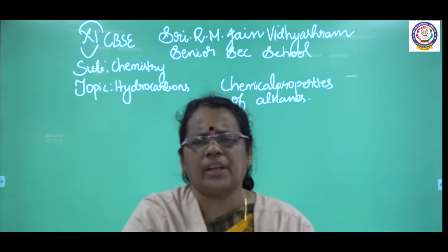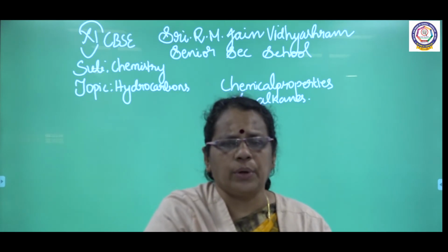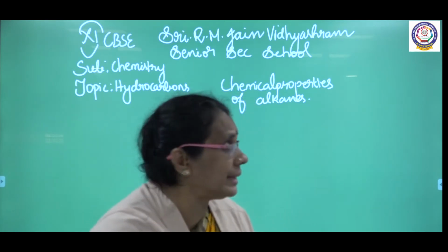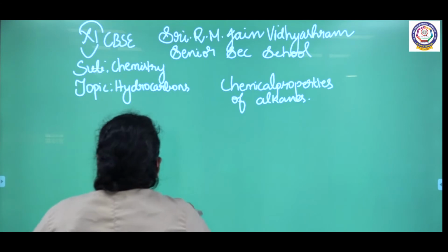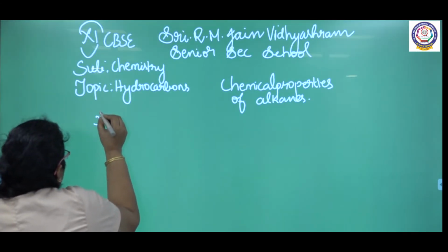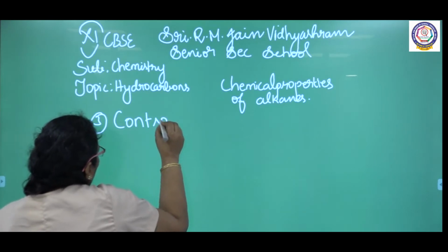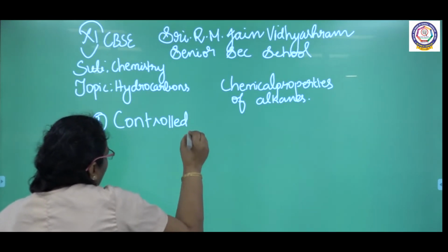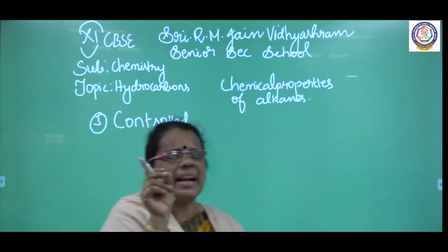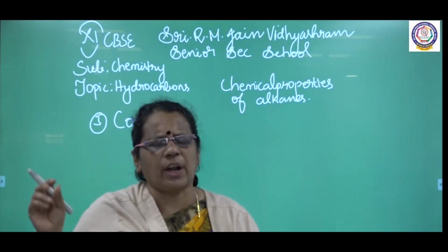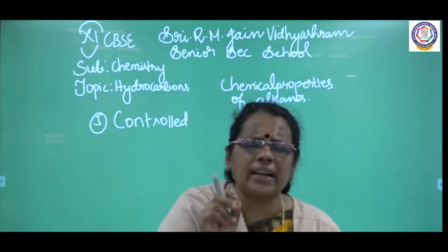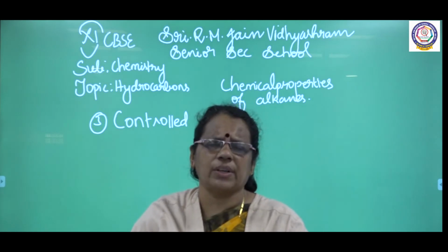The third property of alkanes is controlled oxidation. What is controlled oxidation? We are going to take only a limited supply of oxygen. Oxidation is actually addition of oxygen.